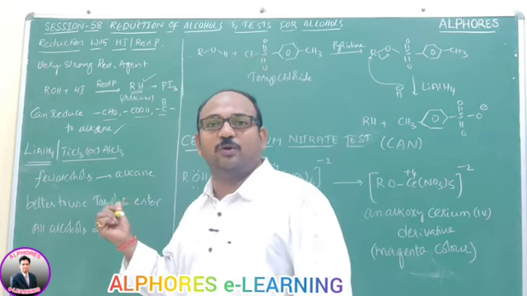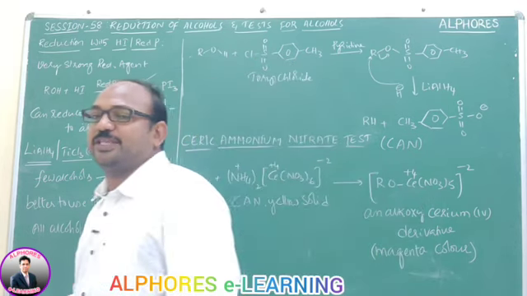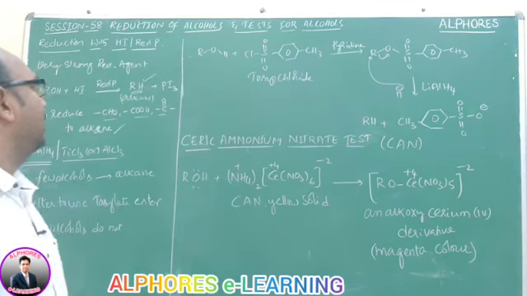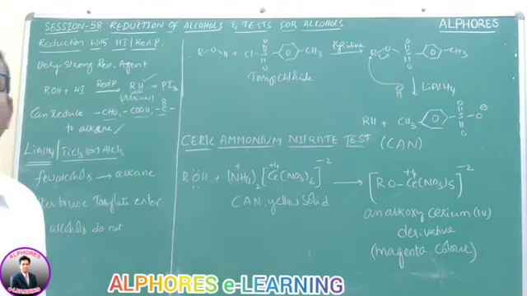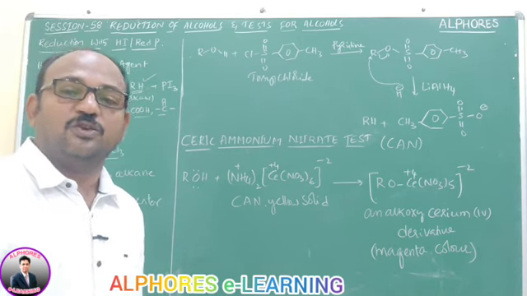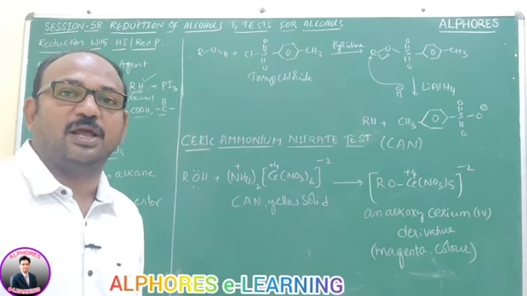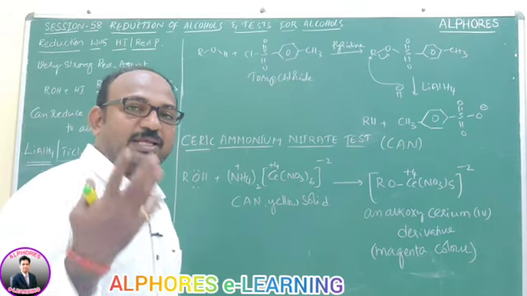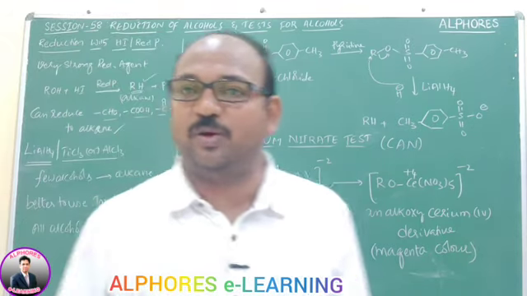So what we are going to do here is convert that OH into OTs first. OTs is nothing but a tosylate ester. When we use the tosylate ester, obviously it can be reduced by lithium aluminum hydride.